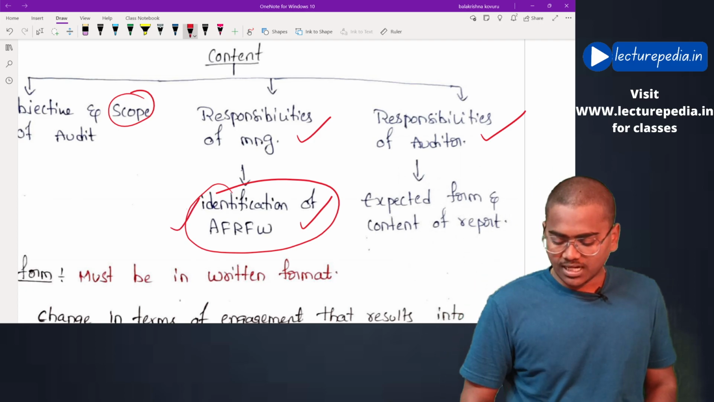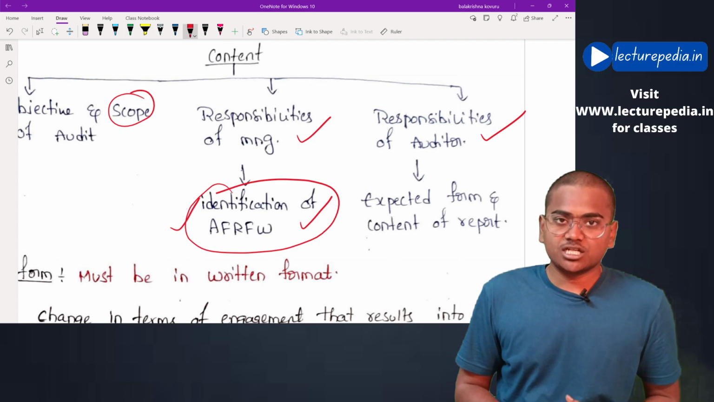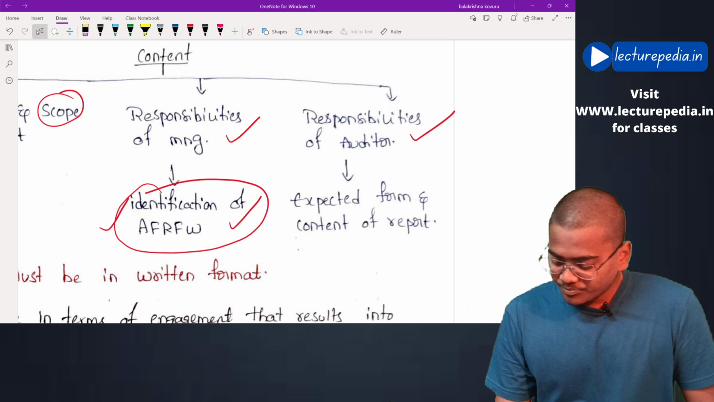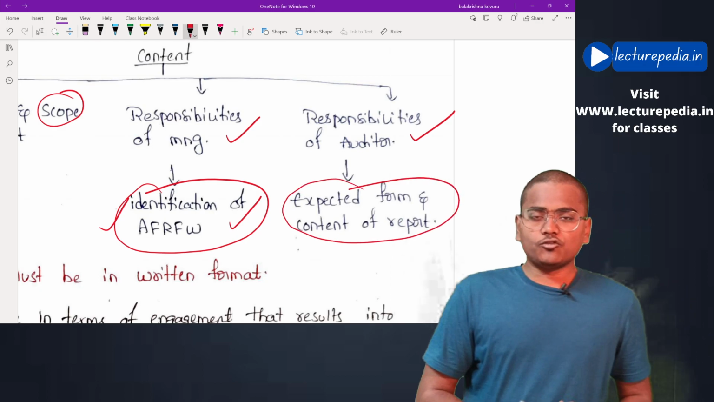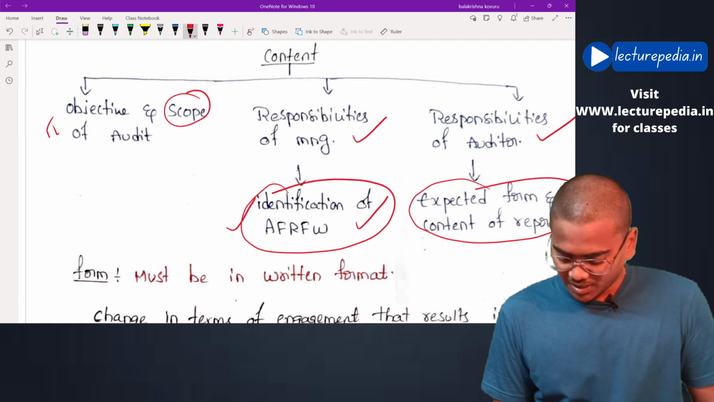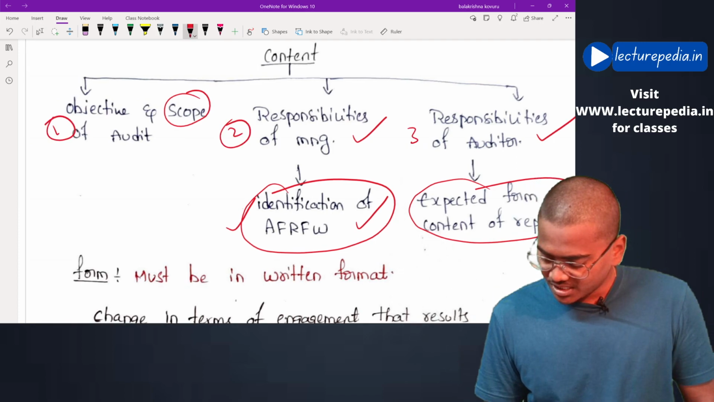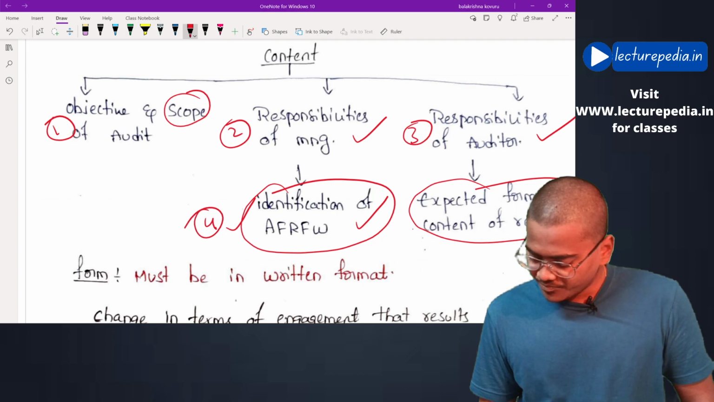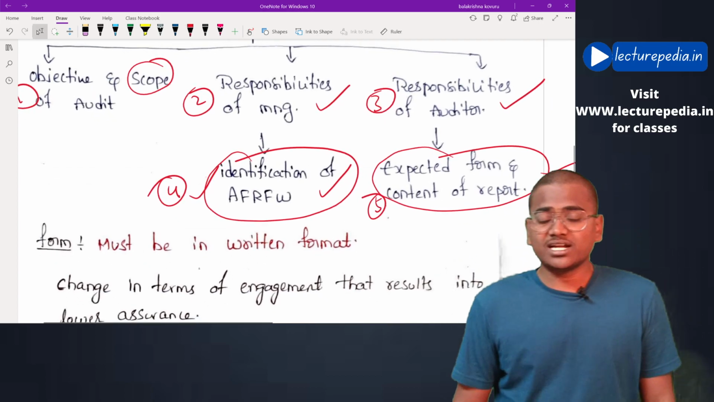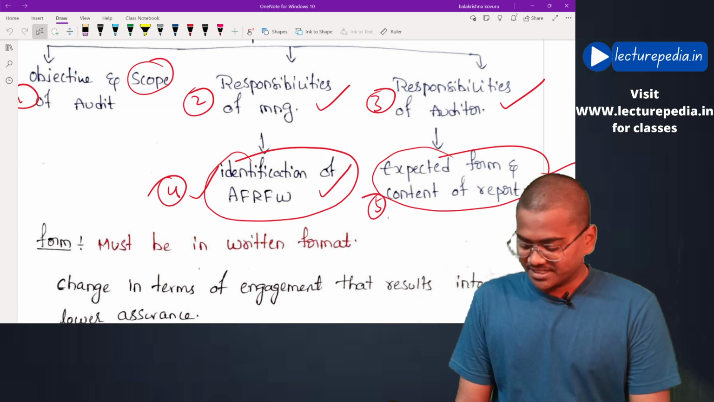Okay, and that applicable financial reporting framework has to be included in the audit engagement letter. Next, what would be the expected form and content of audit report? Okay, these are the 5 contents: 1, 2, 3, 4, 5. Okay, these 5 contents have to be included in the audit engagement letter.